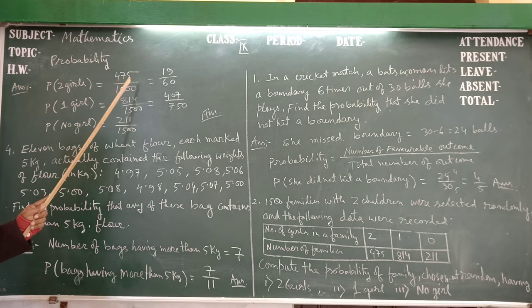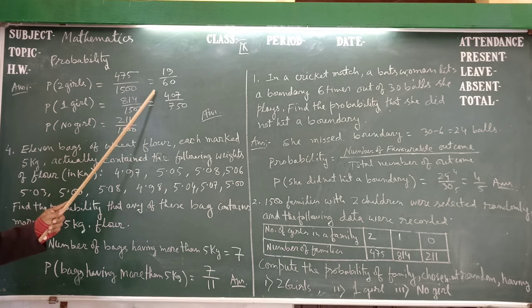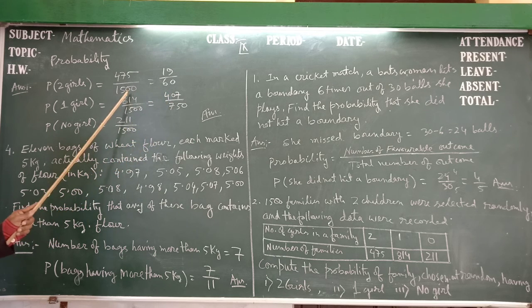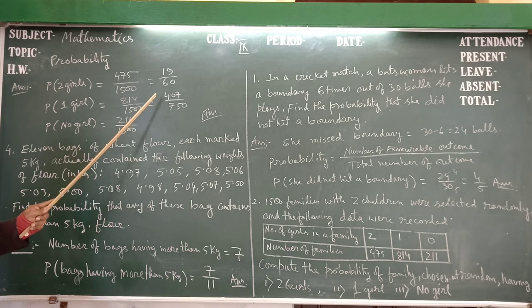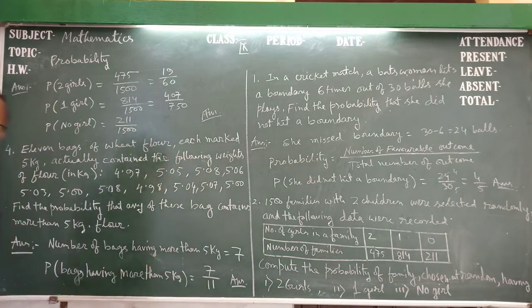Probability of 1 girl is 814 upon 1500, and reducing numerator and denominator by 2, we get 407 upon 750. And P of no girl, no girl means 0, is 211 upon 1500.